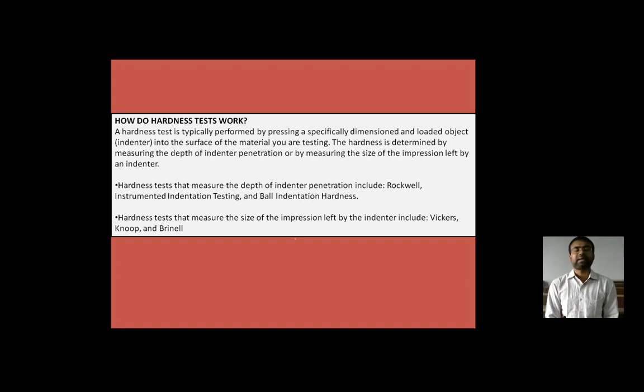And the hardness tests that measure the size of the impression left by the indenter include the Vickers, Knoop, and Brinell. So according to the thickness of the material, the specific hardness test is to be applied to a specific material. So we can say that according to the thickness, we can identify the hardness with the help of various hardness tests.